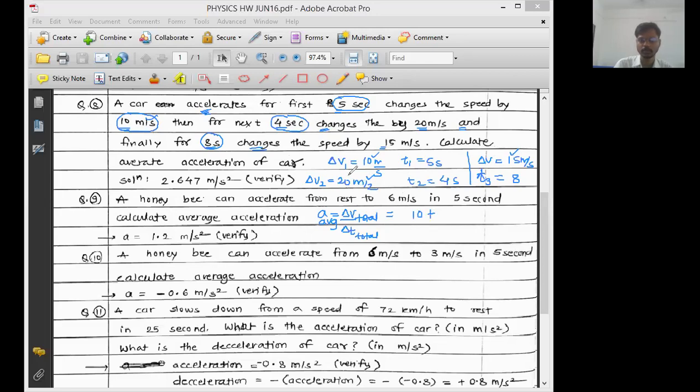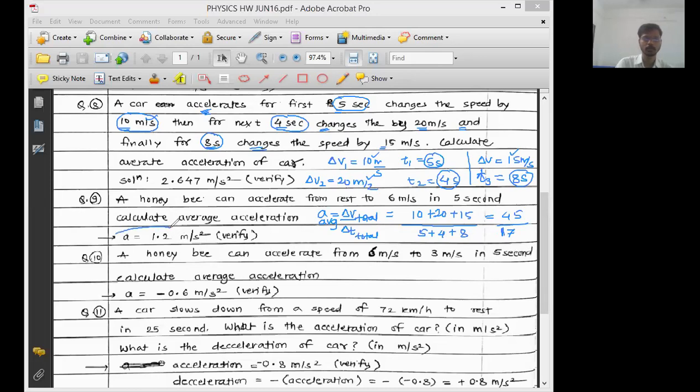So 10 plus 20 plus 15, divided by the total time, 5 seconds plus 4 seconds plus 8 seconds. 10 plus 20 is 30, 30 plus 15 is 45, divided by 5 plus 4 plus 8, which is 17.